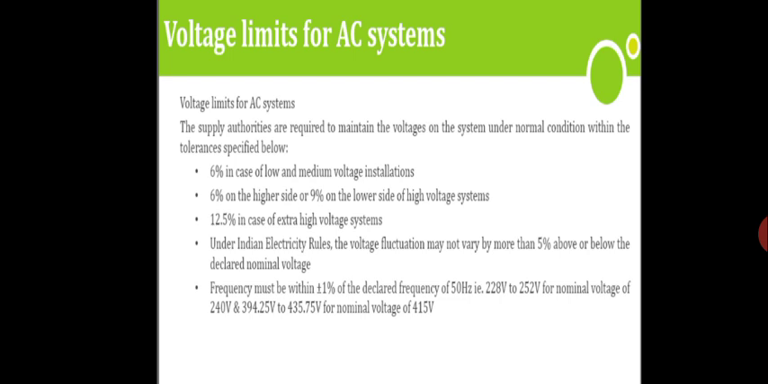So that is frequency, it is plus or minus 1%. Indian Electricity Rules state plus or minus 5%. And according to the NEC, the medium and low voltage specifications may be plus or minus 6%. According to the NEC, for high voltage, it can increase up to 6% and it can decrease up to 9%. Okay, and for extra high voltage, it can go up to 12.5%.